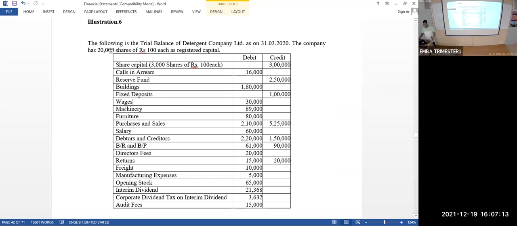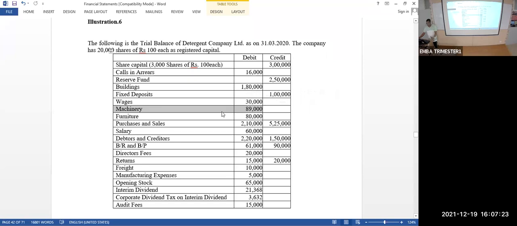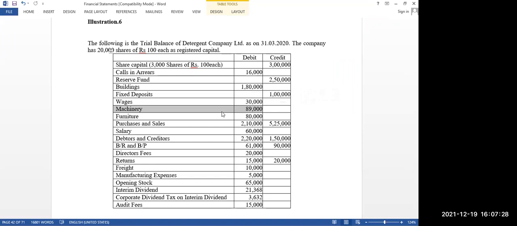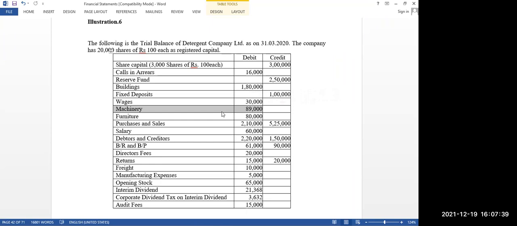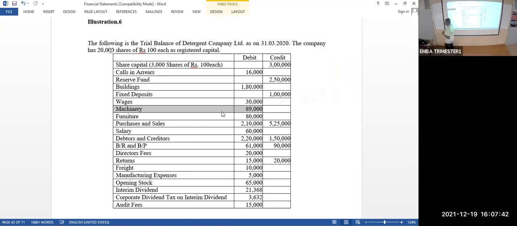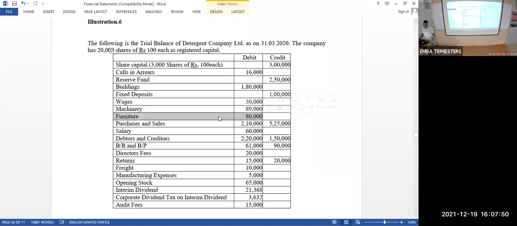Okay. Next, wages, employee benefit expense. Machinery, tangible assets. Madam, machinery. Machinery means what? Fixed asset. Machinery. Tangible. Understand? Machinery, computer, motor van, building, land, premises. All these are assets. Okay. So building is an asset. Under tangible asset in balance sheet, you have to write it. Furniture. Tangible asset. Under balance sheet, under fixed asset, under tangible asset.